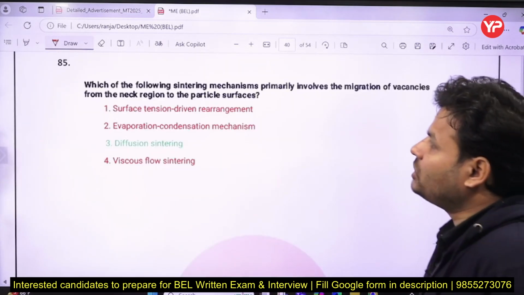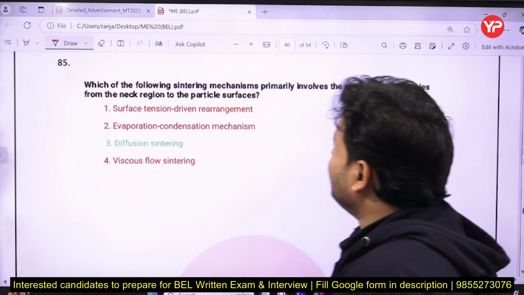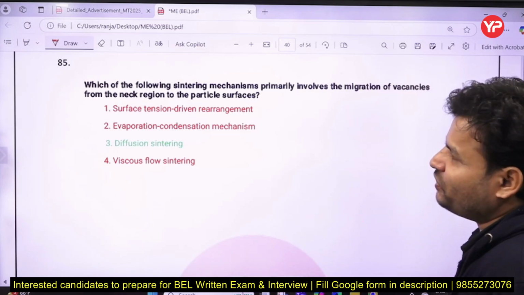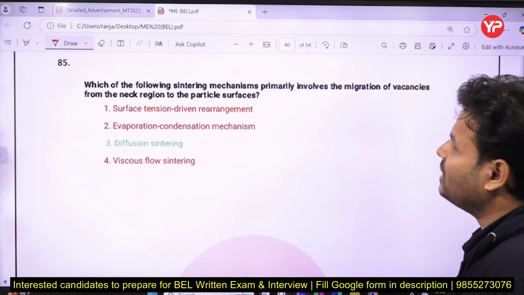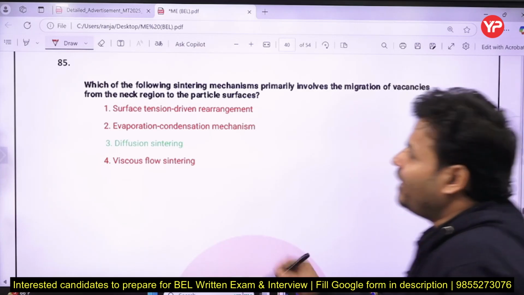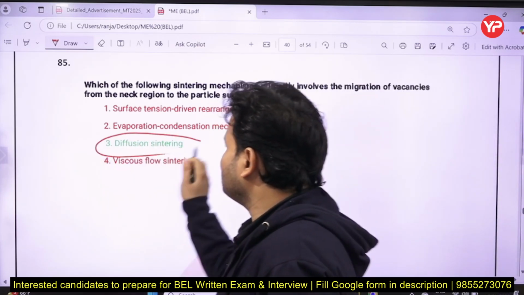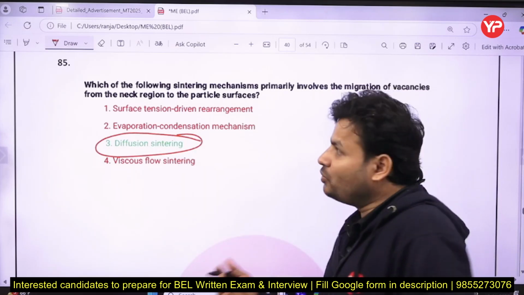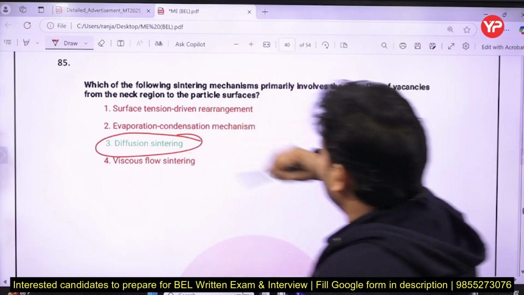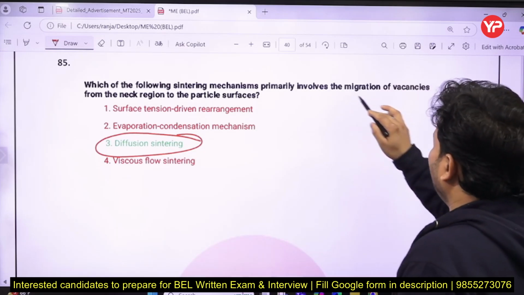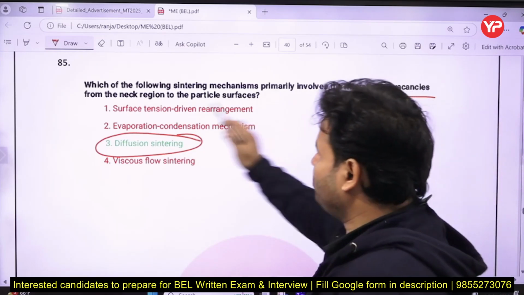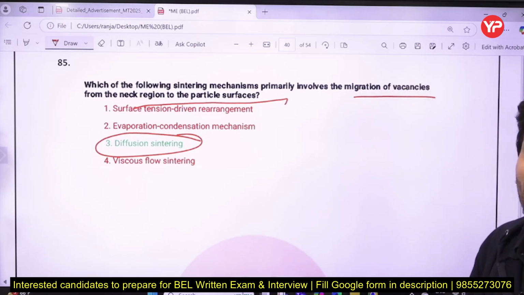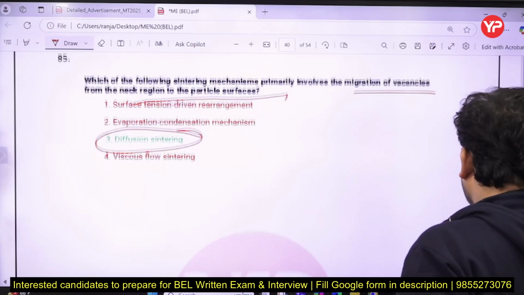Next question: which of the following sintering mechanisms primarily involves migration of vacancies from the neck region to a particular surface? This process, the mechanism involving the primary migration of vacancies from the neck region to a particular surface, is known as diffusion sintering.